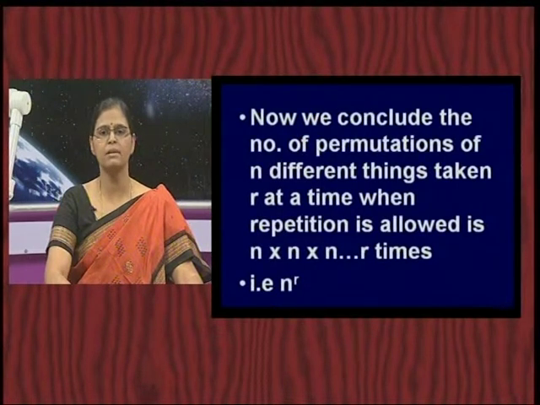From the previous example, you had digits 1, 2, 3 up to 9 and you were interested in writing the combinations taking 4 at a time. So, it was 9 into 9 into 9 into 9, 4 times you have multiplied. So, here again it is going to be n different things taking r at a time when repetition is allowed, n into n into n up to r times, or we write it as n power r. So, this is another useful formula. First thing we have derived is without repetitions, and this is the second one. When repetition is allowed, then it is going to be n power r.